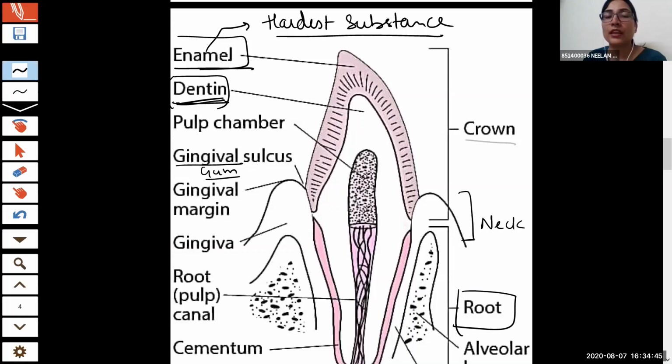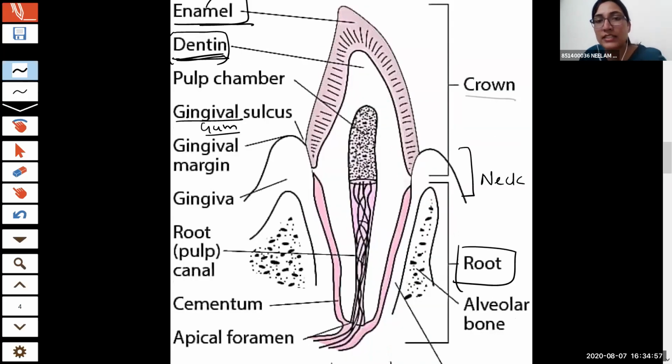Okay, thank you. Now, there is enamel, which is a harder substance, and then there is a dentine part. As you can see, the dentine covers this pulp cavity. This whole part is the pulp, pulp cavity, or you can say root cavity, right? Now, there are two main cells present in these parts. One is odontoblast. Another one is ameloblast.